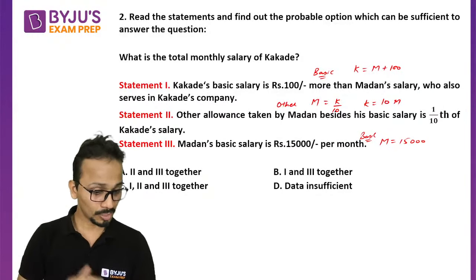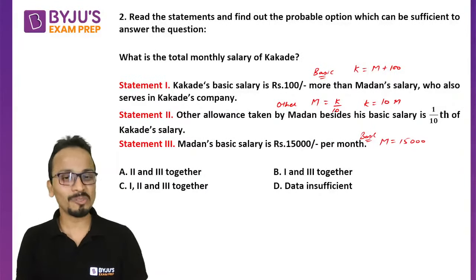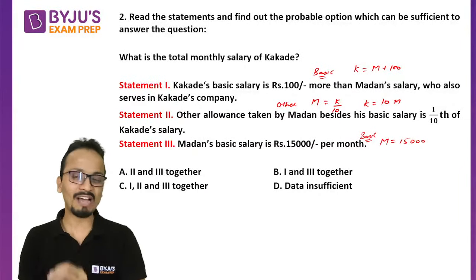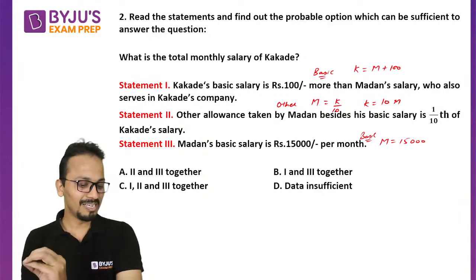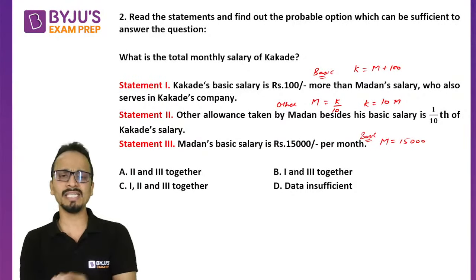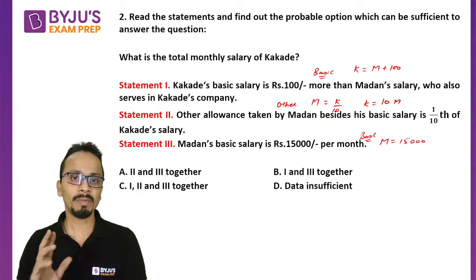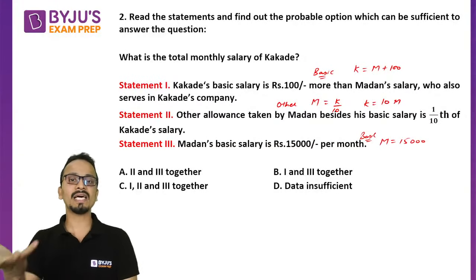Okay, so some of you are saying option C. No, Harshini, option D. You had given the correct answer earlier and you changed it to option C. If I consider 1, 2 and 3 together, I'll be able to calculate the basic salary of Kakade, but I'll not be able to find out the other allowances.